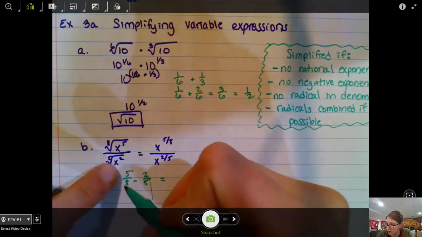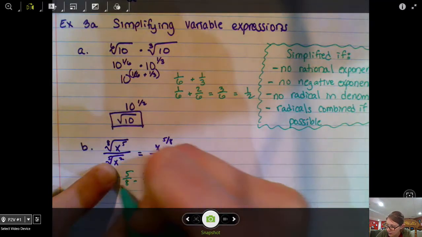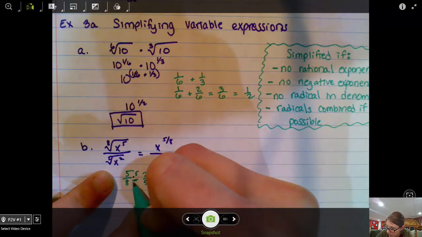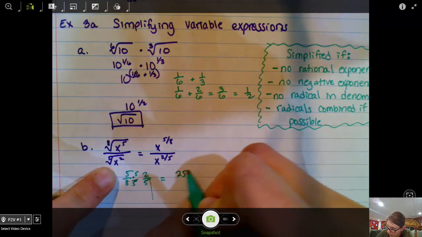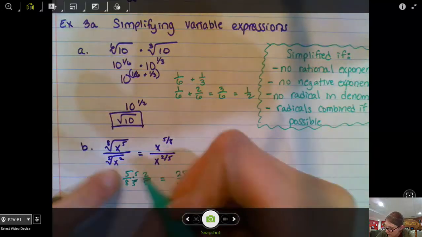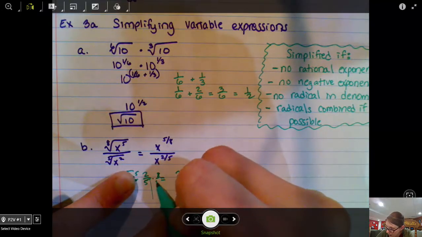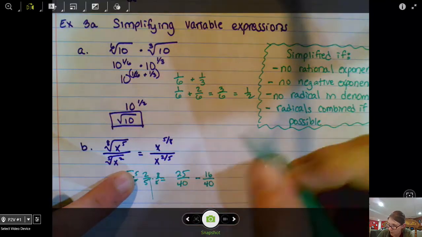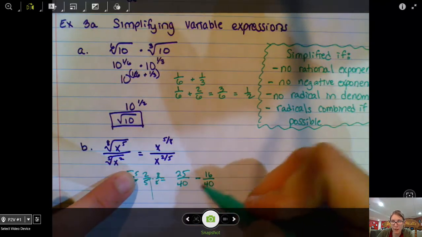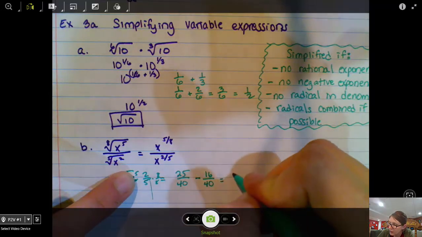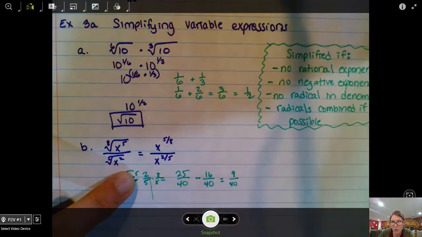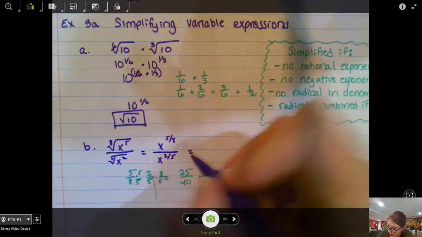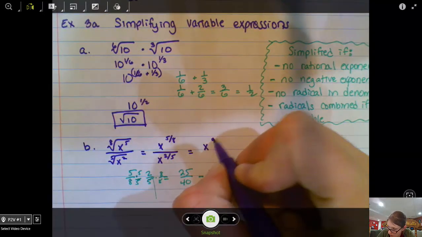So 5/8, if I multiply everything by 5 here, is 25 over 40. And 2/5, if I multiply everything by 8 here, is 16 over 40. 25 over 40 minus 16 over 40 is 9 over 40. So that gives me x to the 9 over 40 power.